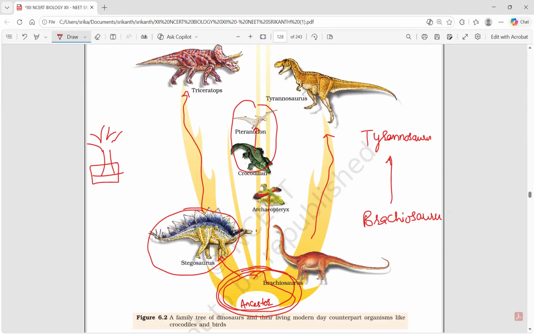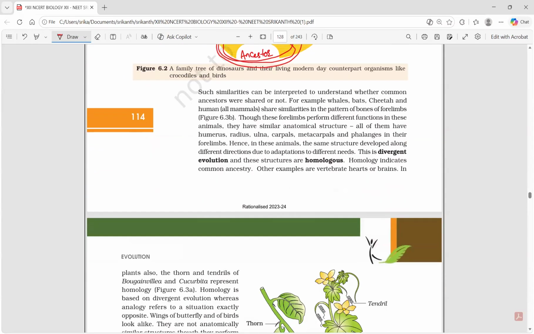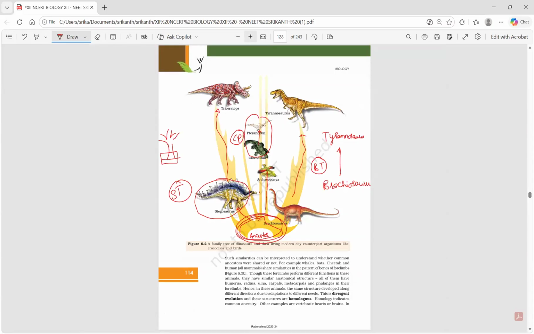But in the available area, they may ask a question on the crocodilian-pteranodon relationship, stegosaur and triceratops, and brachiosaur along with tyrannosaurus. You need to remember these individual relationships: ST, stegosaur and triceratops; BT, brachiosaur and tyrannosaur; CP, the crocodilian with pteranodon. So moving on, the characteristic features.